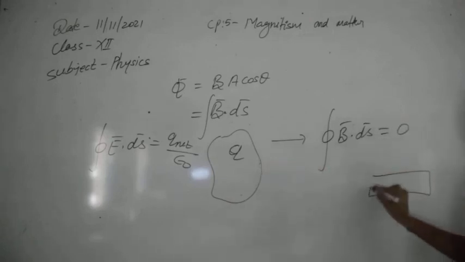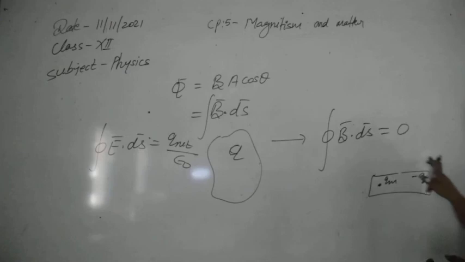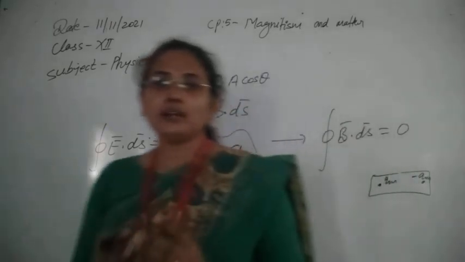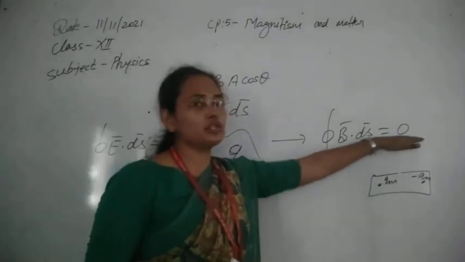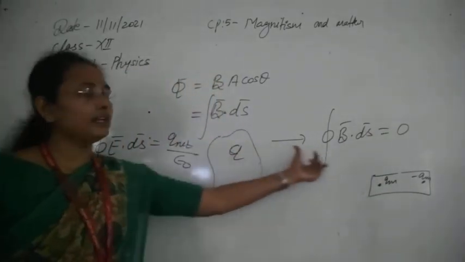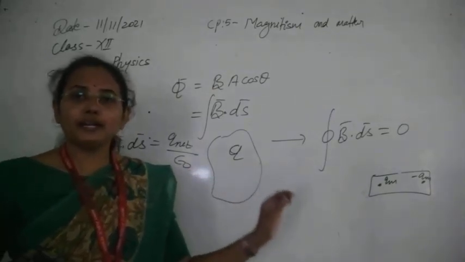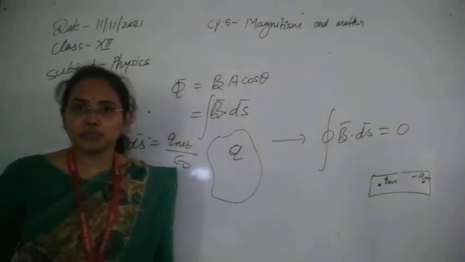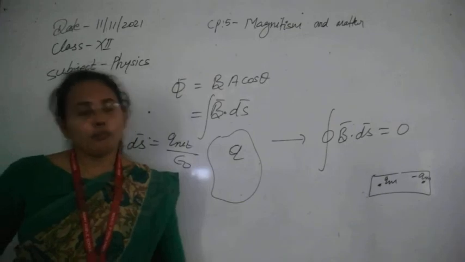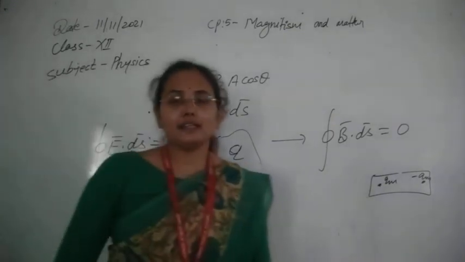In the case of a magnet, it is always obtained in dipole form. One pole has pole strength Qm and the other has minus Qm. The net pole strength becomes 0. So the net charge enclosed by the magnetic field will be 0, and due to that the whole integral will be 0. This integral will be 0 whenever we have only dipoles. So the Gauss law of magnetostatics always predicts that a magnetic monopole does not exist. This is a very important conclusion of the magnetism concept.